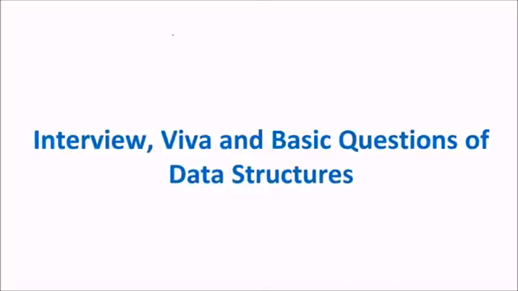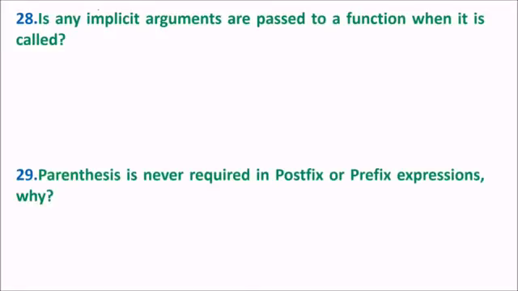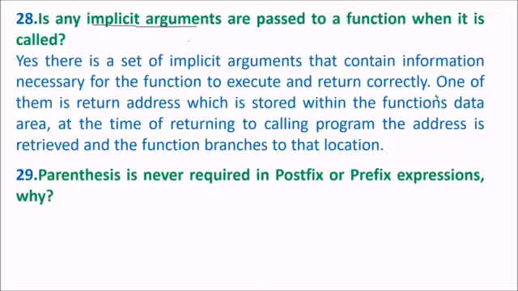So we were discussing a few questions and answers to these questions on data structure. Let us take them. 28: are any implicit arguments passed to a function when it is called? Yes, there is a set of implicit arguments that contain information necessary for the function to execute and return correctly. So these are the implicit arguments.